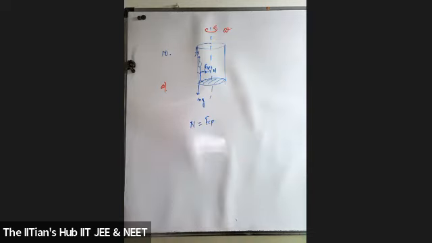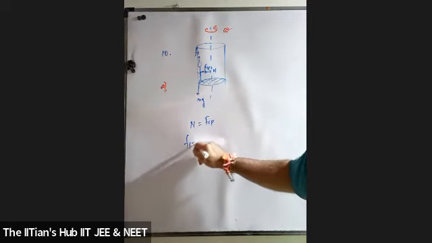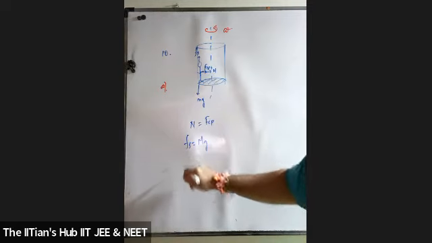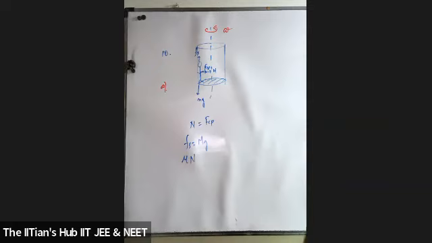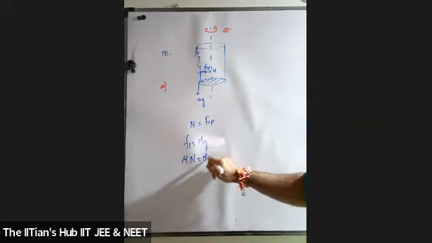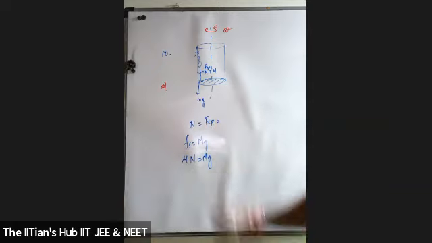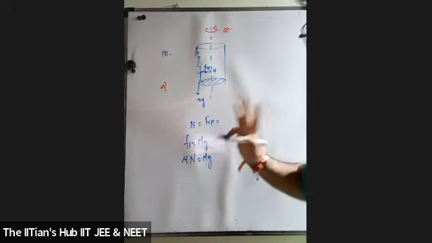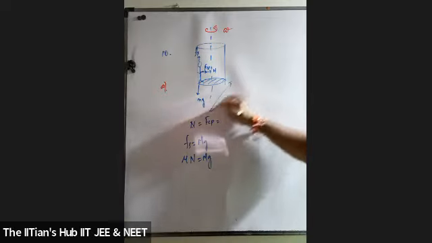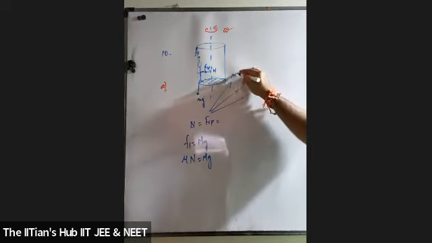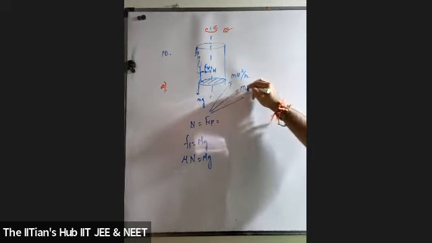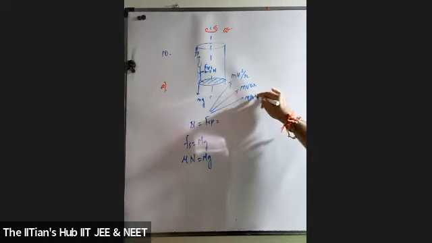Is that clear? Your force of static friction, students, is equal to what? M into G. What is force of static friction? Mu s into N, which is equal to M into G, students. Normal reaction force is equal to force of centripetal, and this force of centripetal has three formulas. Which are the three formulas for it? Then we'll say, sir, it's mv square by r, m into v into omega, mr omega square.